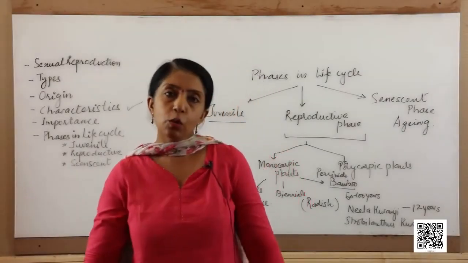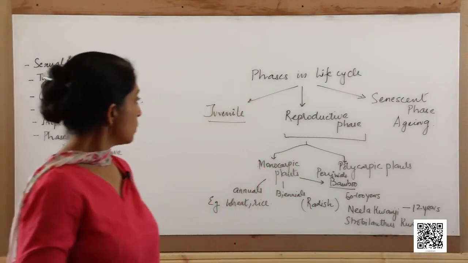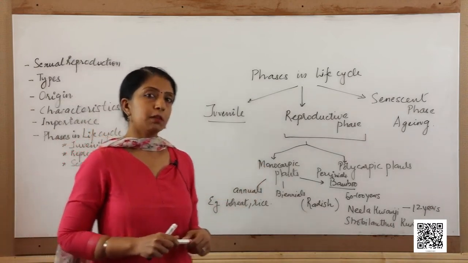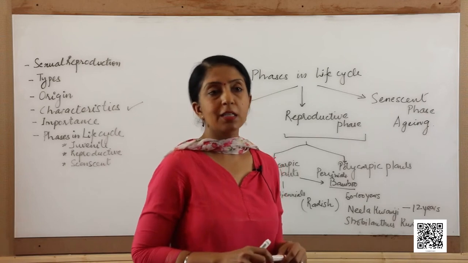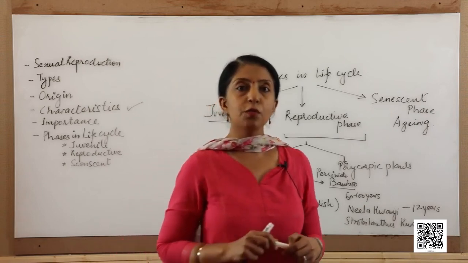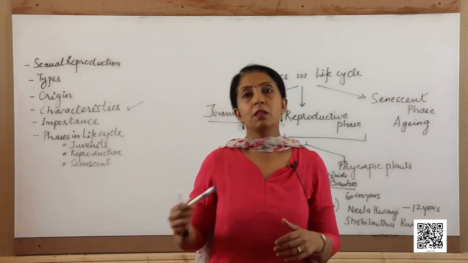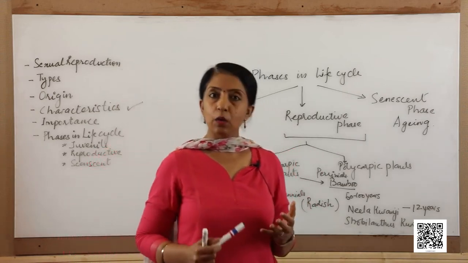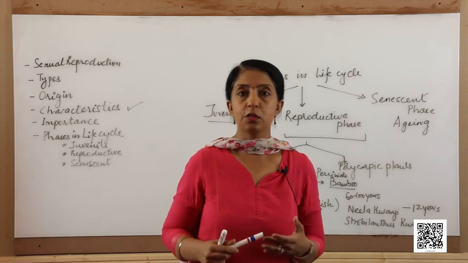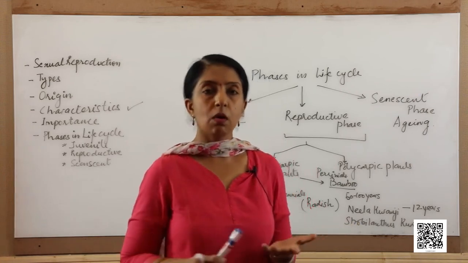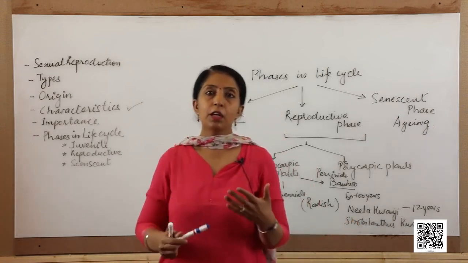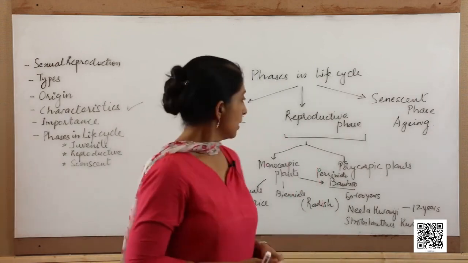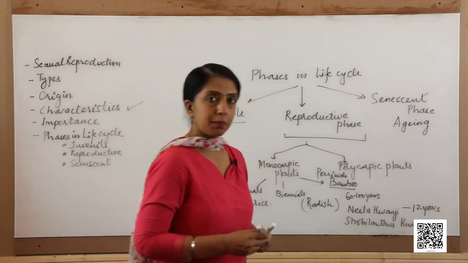After the monocarpic plants, let us come to the polycarpic plants. Now, what are these polycarpic plants? These are plants which have the ability to flower many times in their life cycle. You must have seen trees of mango, apple, citrus, oranges. All these trees have the ability to flower many times in their life cycle. They are said to be polycarpic plants.